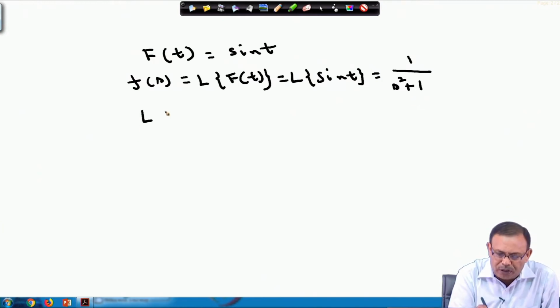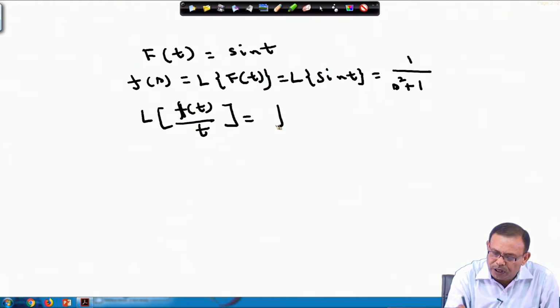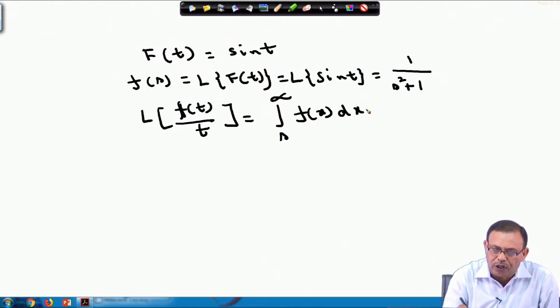I hope you remember this one: Laplace transform of f t by t equals integral s to infinity f x dx. From the earlier theorem whatever we have proved, we have this result. If I divide a function by t, then this will be equal to integral s to infinity f x dx.